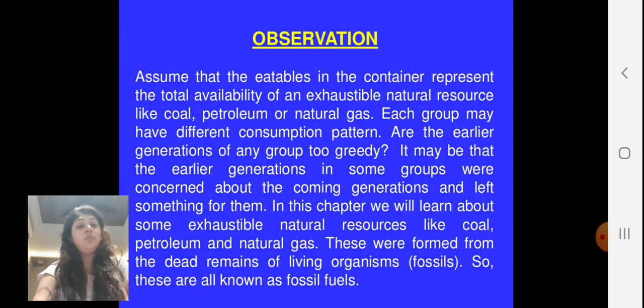Now let's observe what exactly happened after the group activity. Assume that the eatables in the containers represent the total availability of exhaustible natural resources like coal, petroleum or natural gas. Each group may have a different consumption pattern. Was the earlier generation of any group too greedy? Because they might see more toffees, they might have picked up more toffees as the first generation.